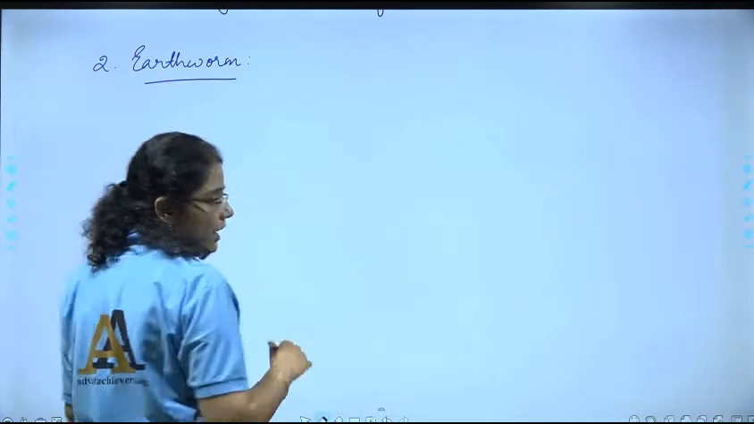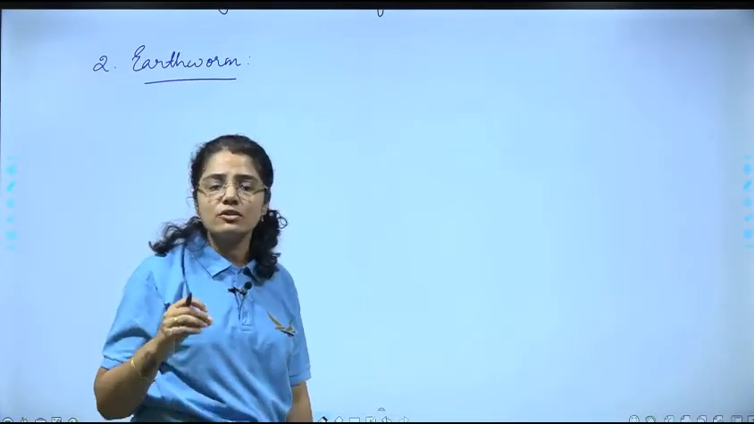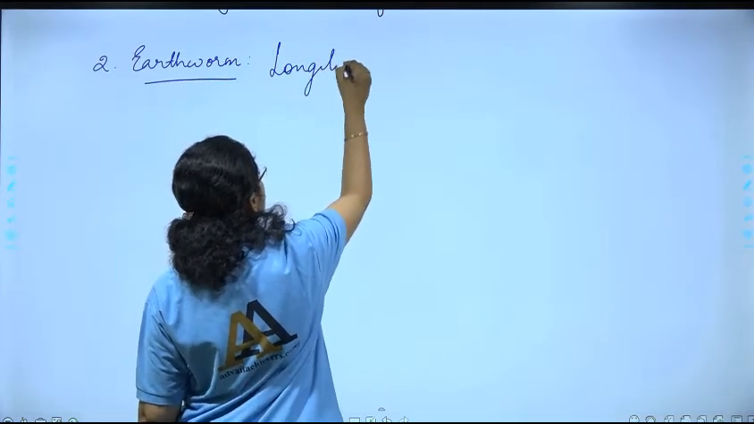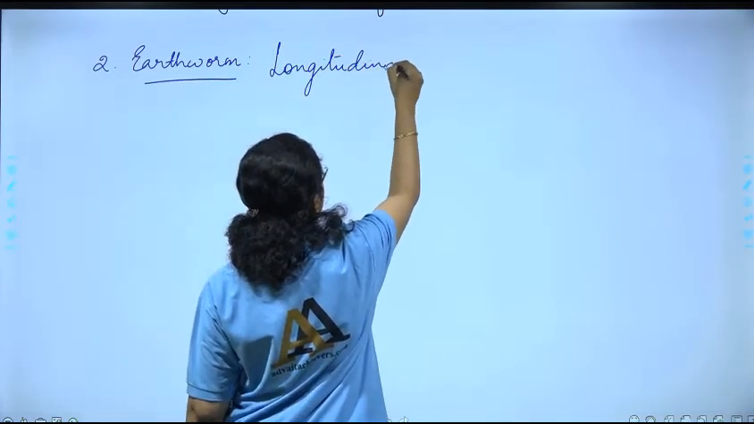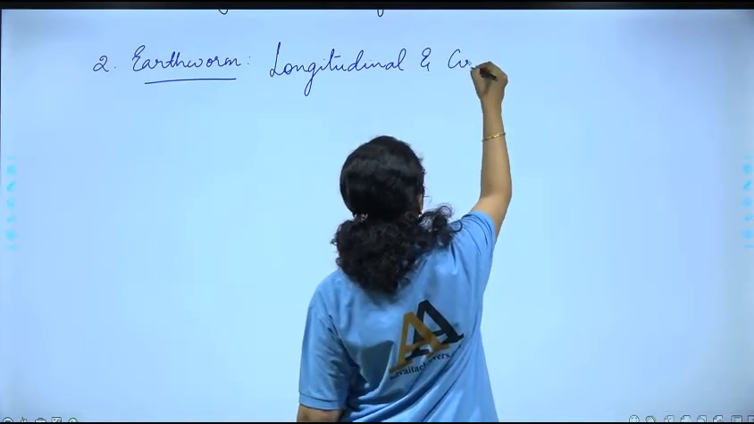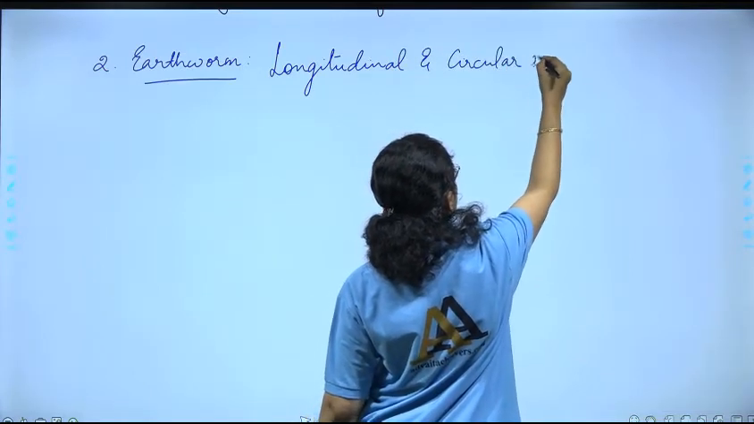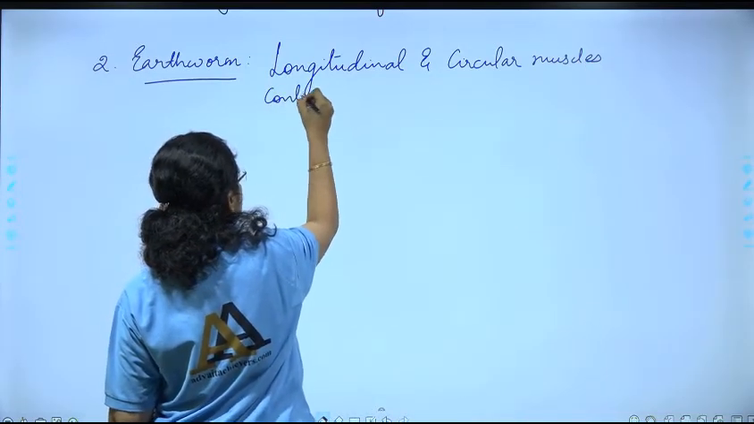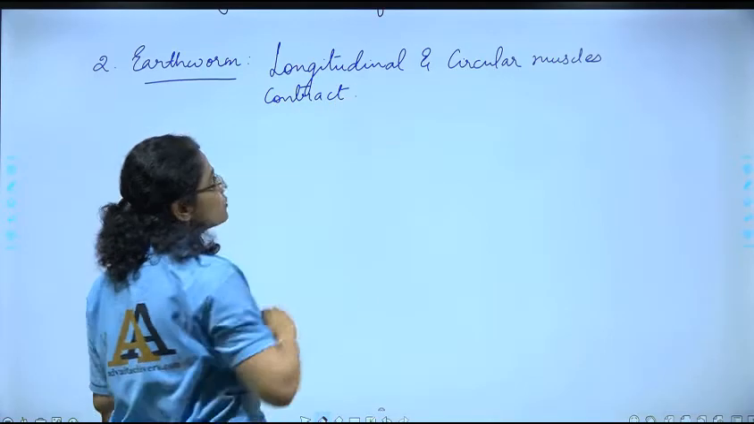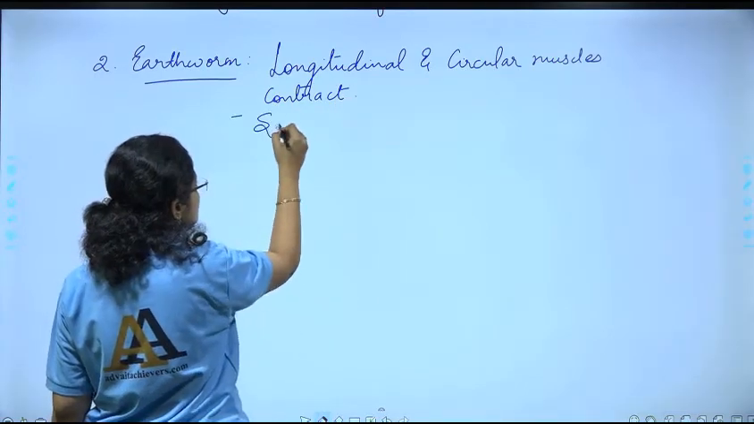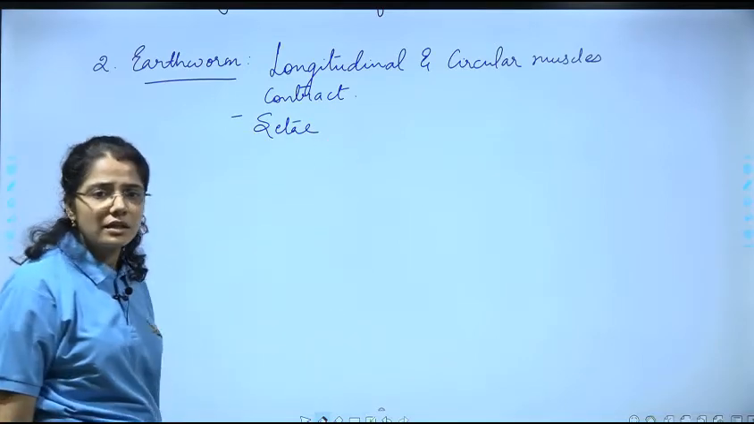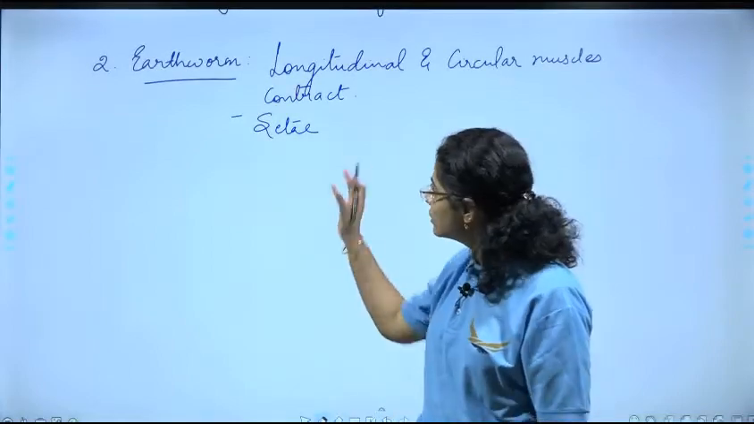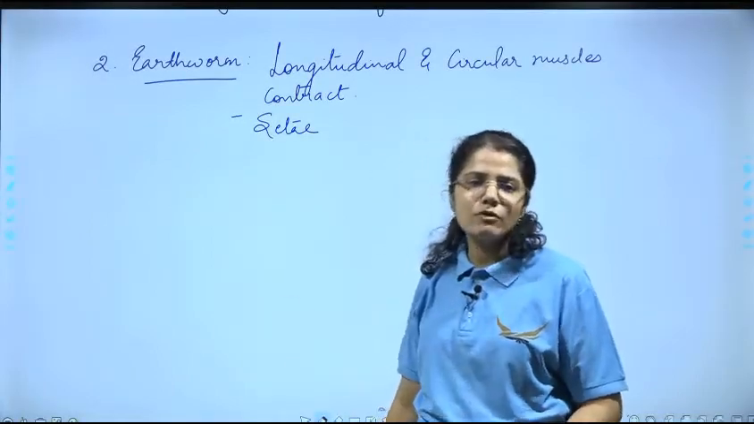So what does earthworm have? Longitudinal and circular muscles, they contract, right, and help it to move, and they have special structures which are called as setae, correct? So we have discussed this in detail in case of earthworm in that chapter. So they have these special structures with the help of which they move.